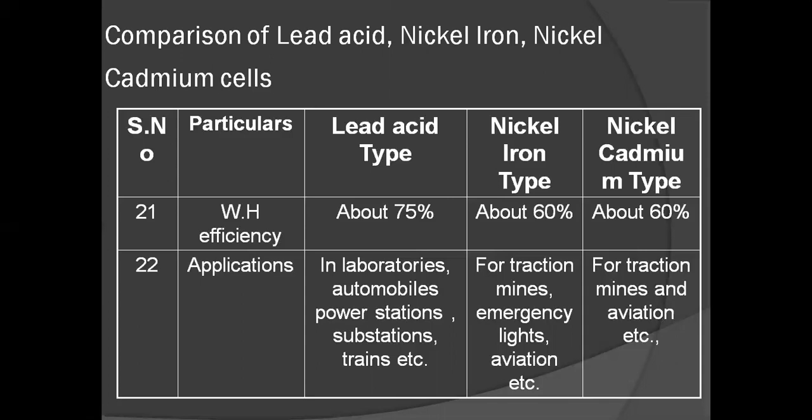These are some of the main applications of lead acid batteries.